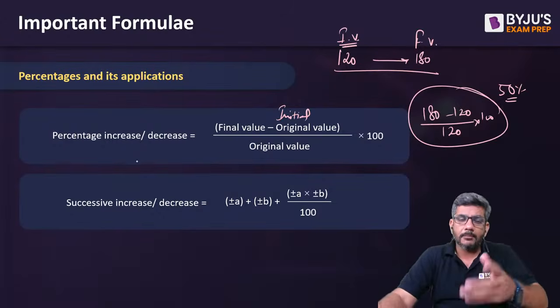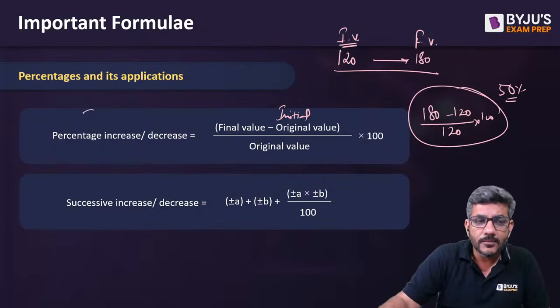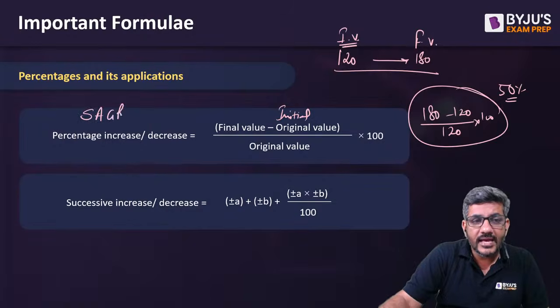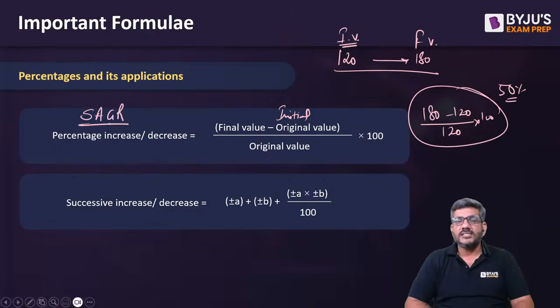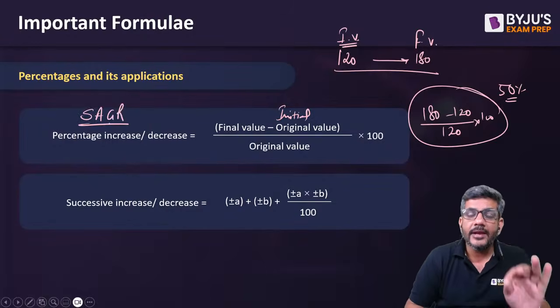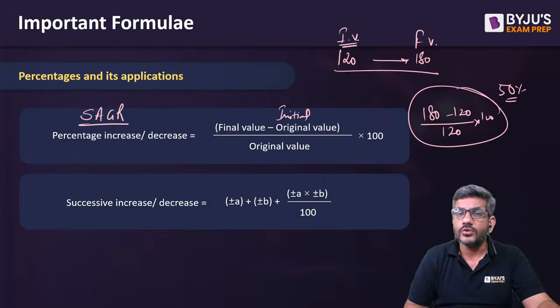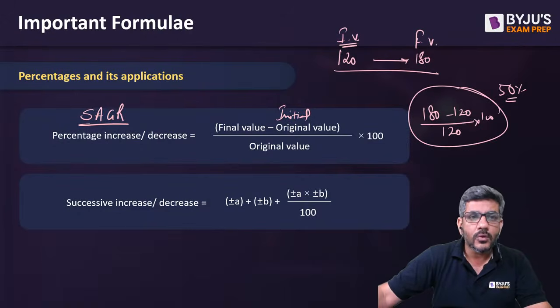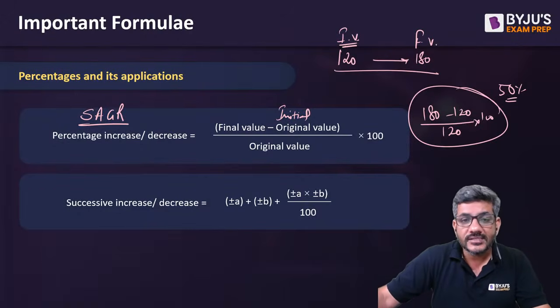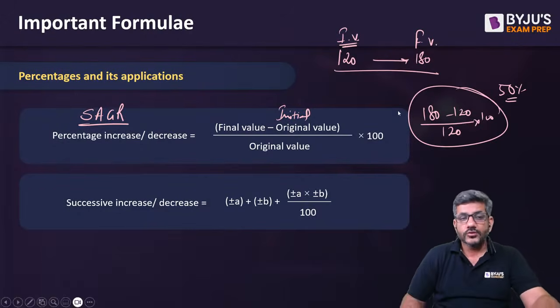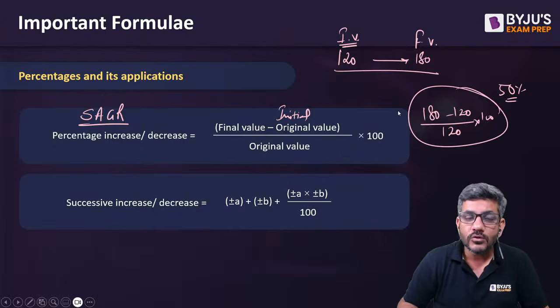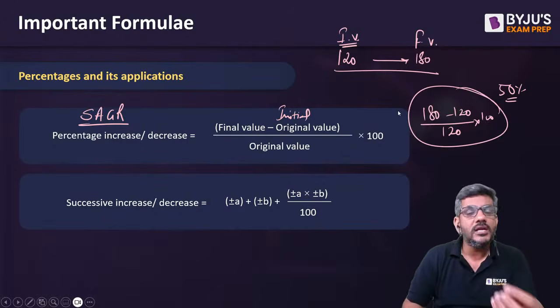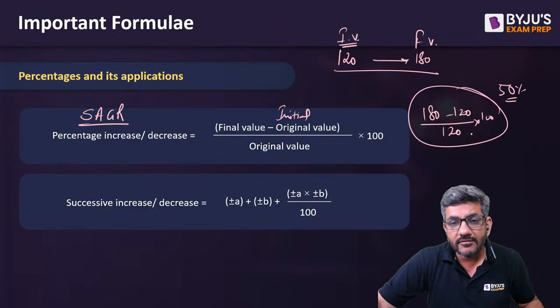दूसरी चीज, अगर ये बात हो ही रही है तो साथ साथ बता देता हूं. When you have to calculate the SAGR, what is SAGR? It is the simple annual growth rate. Generally it is used in DI, right? DI में ज्यादा यूज होता है, क्वांट में नहीं. So SAGR, simple annual growth rate. So how do you calculate the simple annual growth rate? तरीका यही होता है. The only change is it is also divided by the number of years.